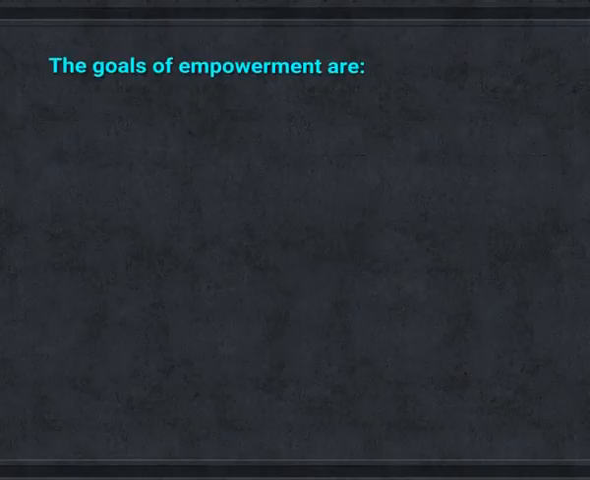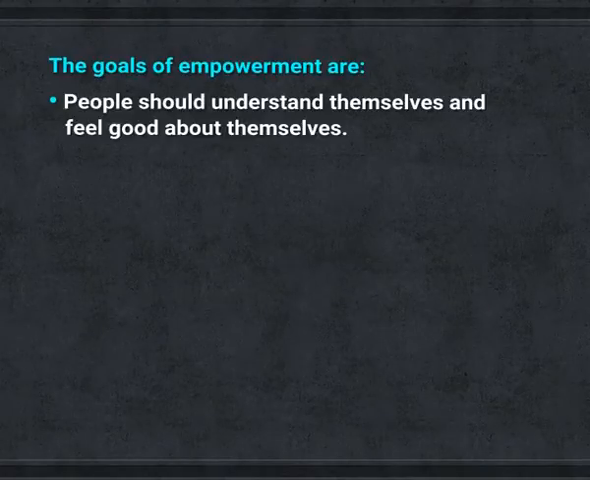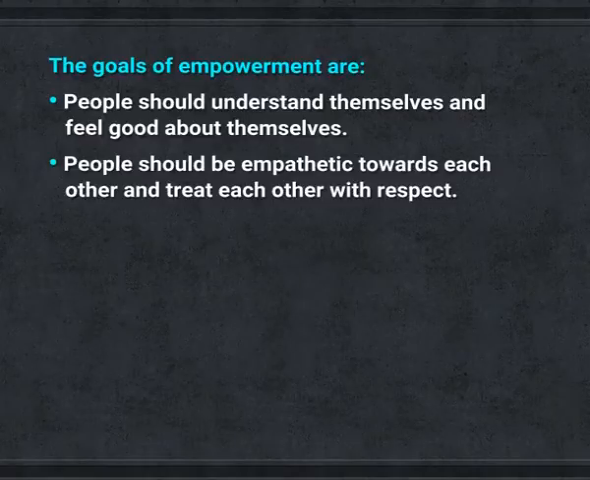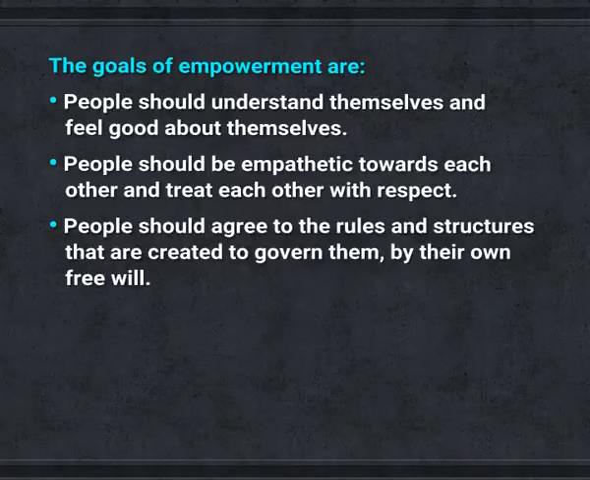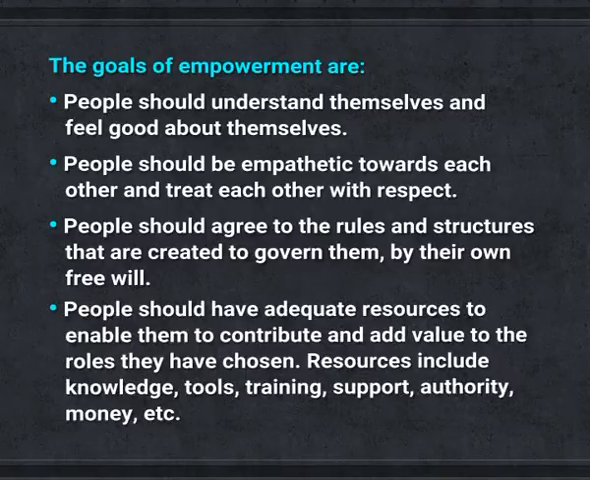The goals of empowerment are: people should understand themselves and feel good about themselves. People should be empathetic towards each other and treat each other with respect. People should agree to the rules and structures that are created to govern them by their own free will, and people should have adequate resources to enable them to contribute and add value to the roles they have chosen. Resources include knowledge, tools, training, support, authority, money, etc.